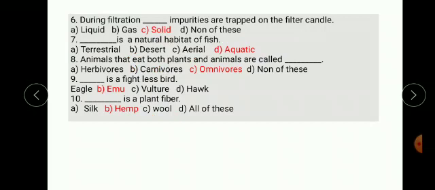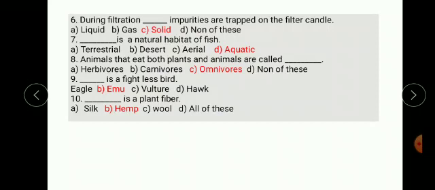Next one. Animals that eat both plants and animals are called dash. Options are herbivorous, carnivorous, omnivorous, none of these. Answer is omnivorous. Animals that eat both plants and animals are called omnivorous animals.